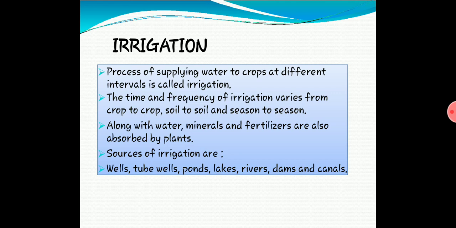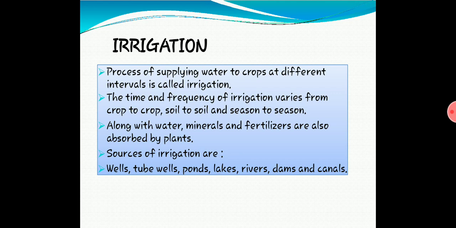Then, along with water, minerals and fertilizer are also absorbed by the plants. So, only water is not absorbed by the plants. The water gets mixed with the nutrients in the soil. Along with the water, nutrients and minerals are also absorbed by the plants. And if you are adding manure and fertilizer, even that manure and fertilizer are also absorbed through water.